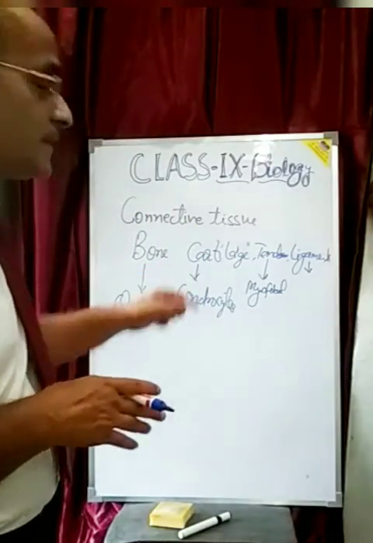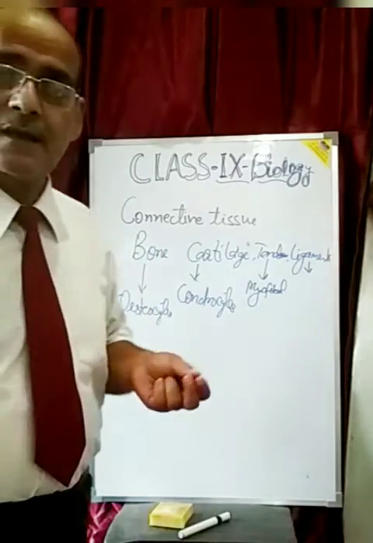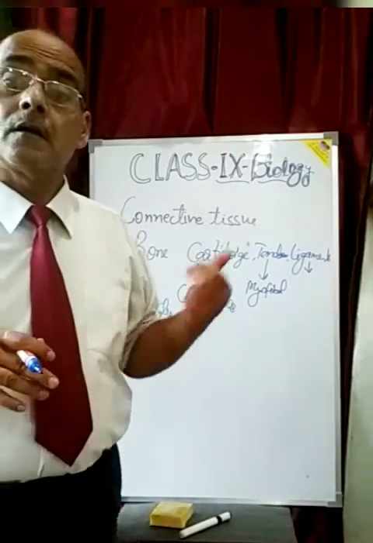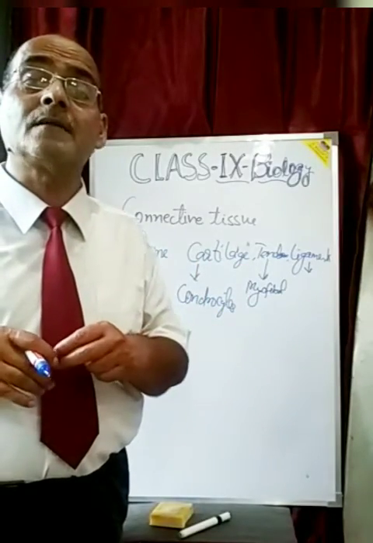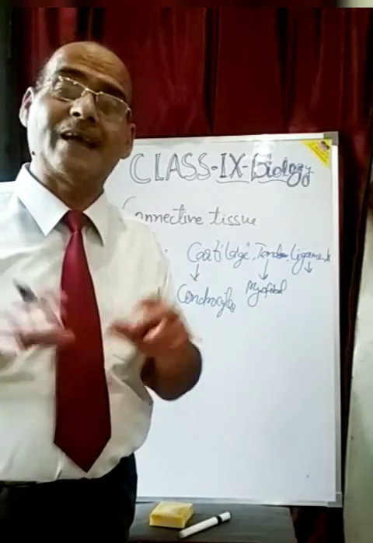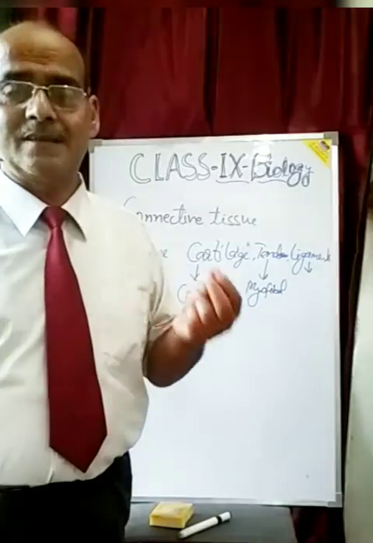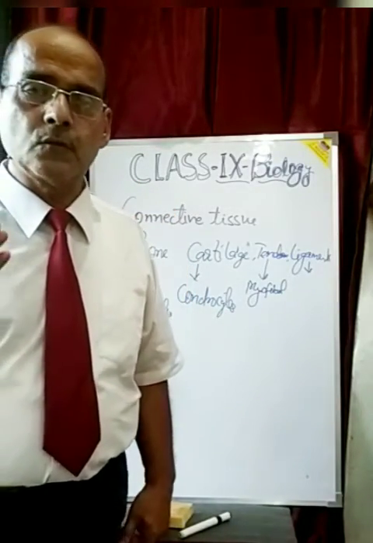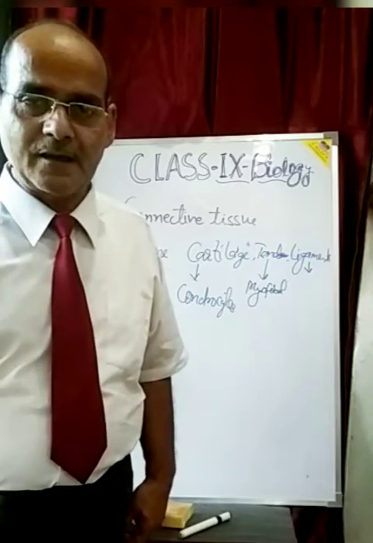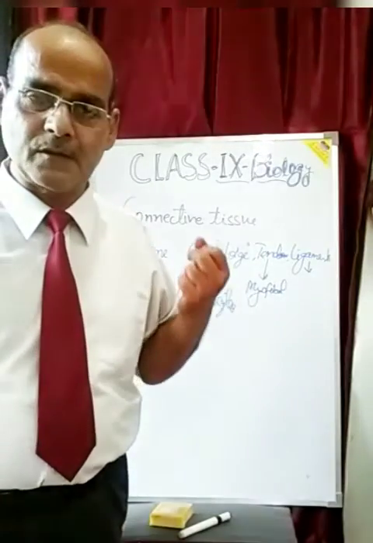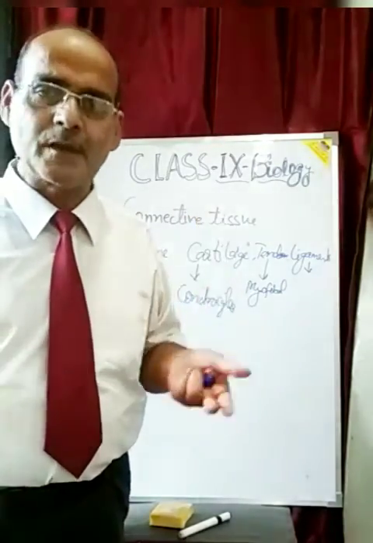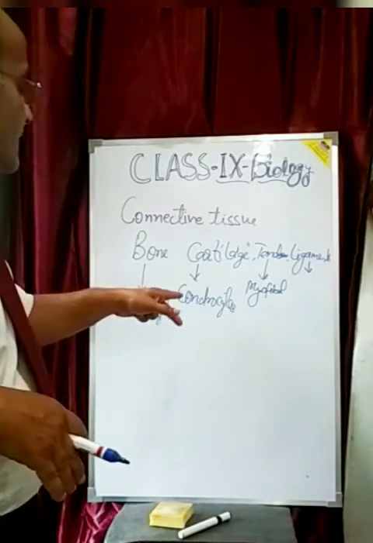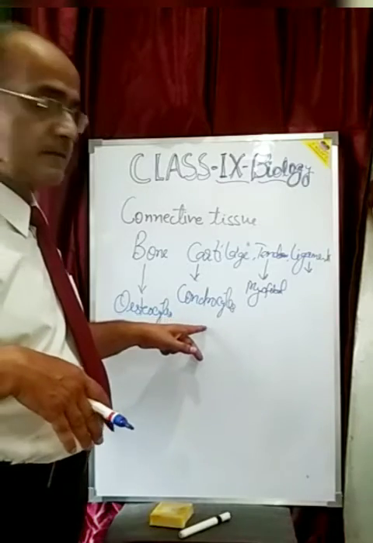And cartilage is the semi bone, that is the flexible bone, that is also made up of chondrocytes, and some materials get deposited inside it to strengthen them. The external ear and external nose are made up of cartilage. Some other organs, some other parts are also made up of cartilage, and those cartilage cells are called chondrocytes.